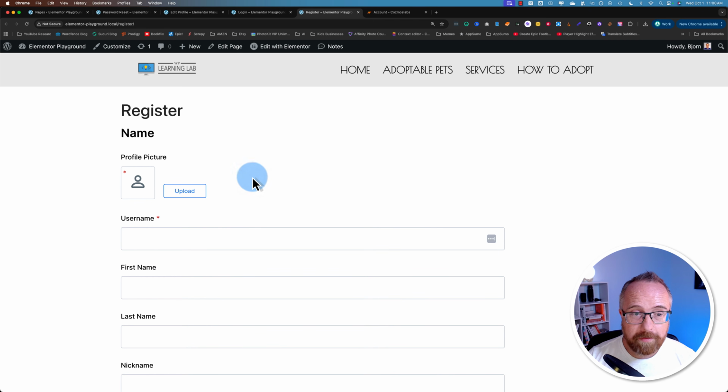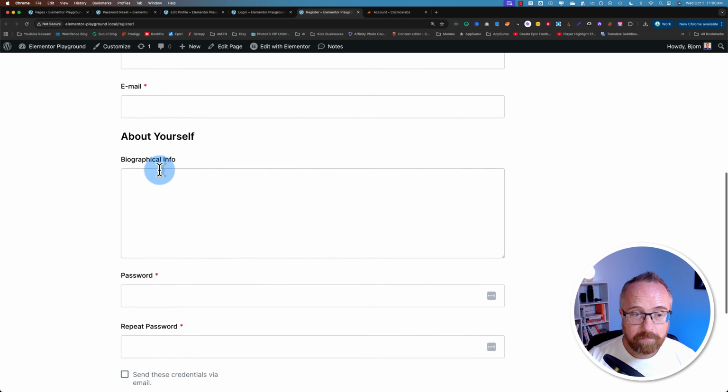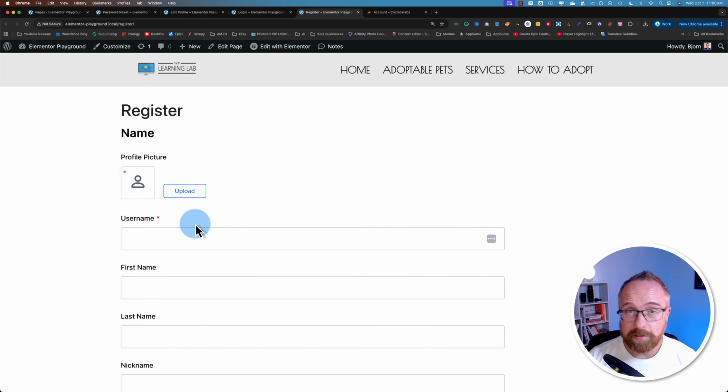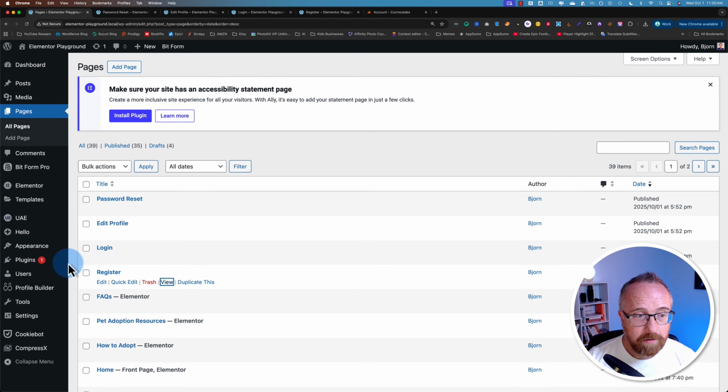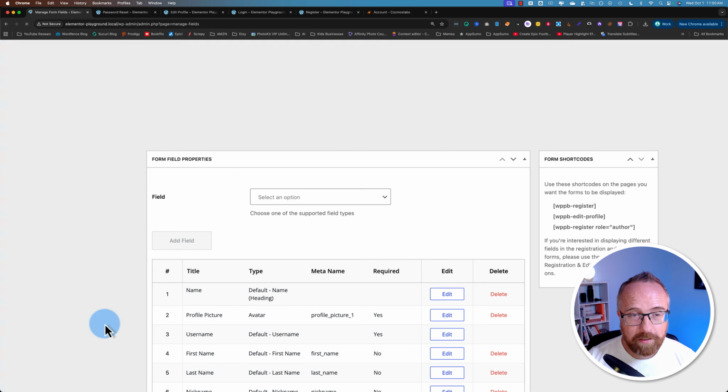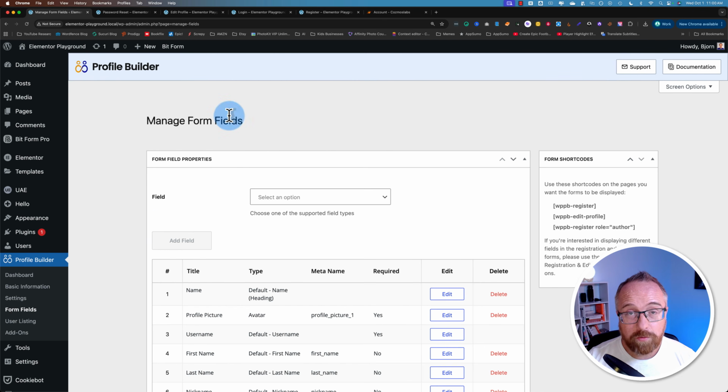And without doing anything else, we can create users. We can fill this in, and we're going to have a new user on the website. It's as simple as that. You're ready to go. But we're going to customize it a little bit before we start filling it out. Let's go back into the dashboard, and let's head over to Profile Builder. Go to Form Fields. This is where you customize the registration form.